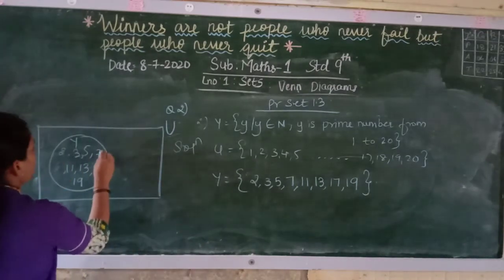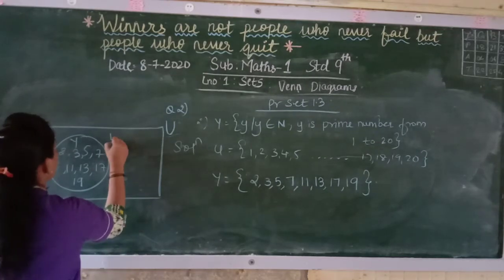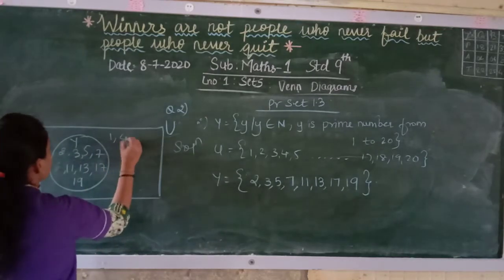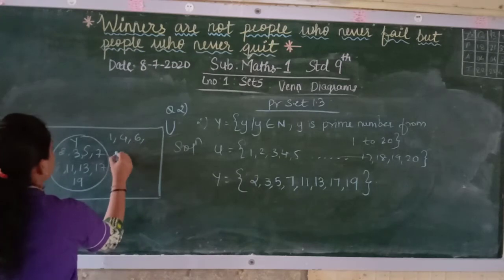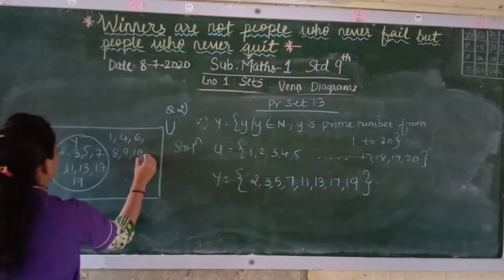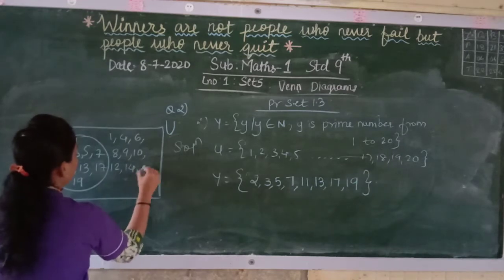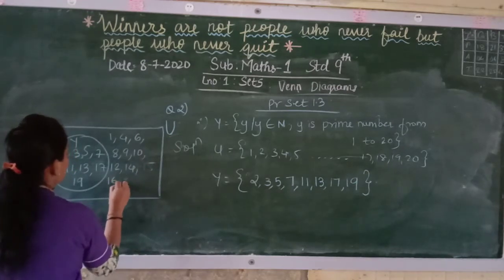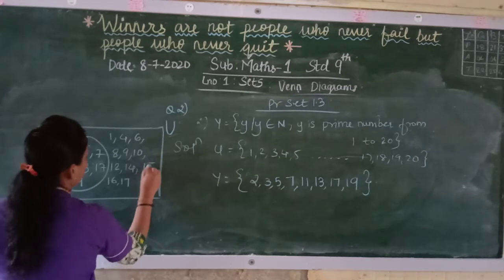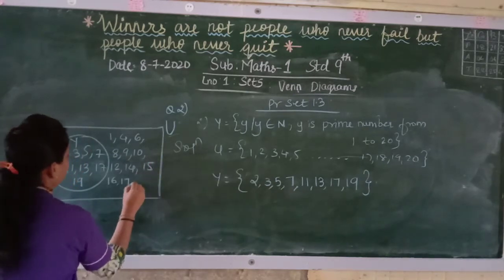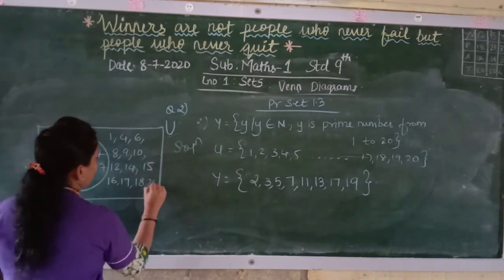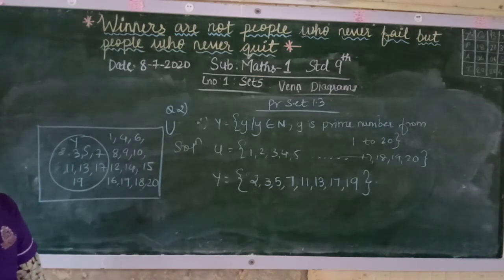Whatever is not there will come: 1, 4, 6, 8, 9, 10, 12, 14, 15, 16, 18, 20.